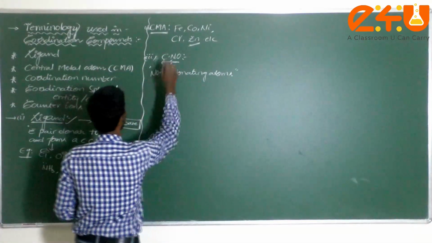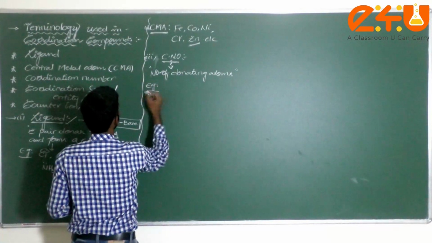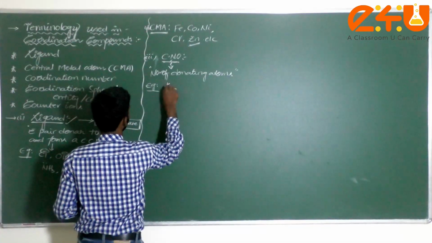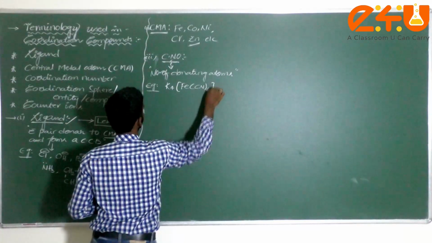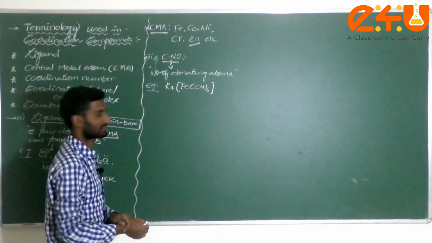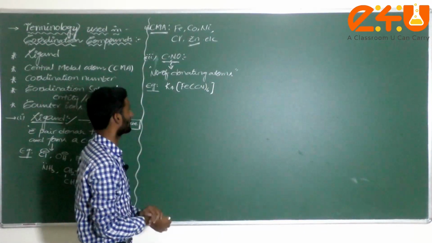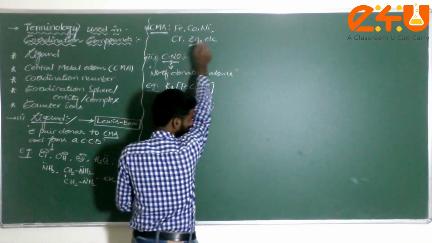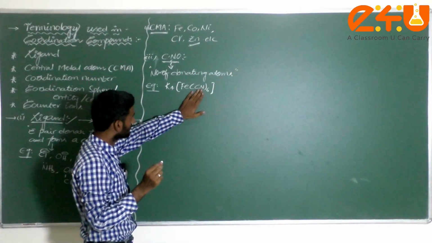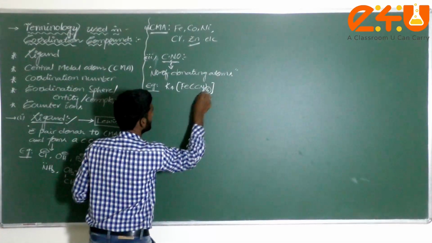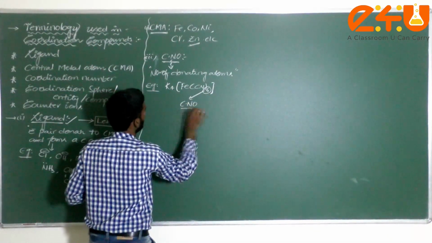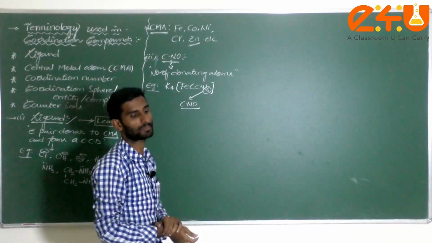Can I give an example? If you check one example, K4[Fe(CN)6]. According to the first definition, the number of ligands which are attached to the central metal atom, how many are there here, dear student? This number indicates the coordination number. In this complex there is no problem.